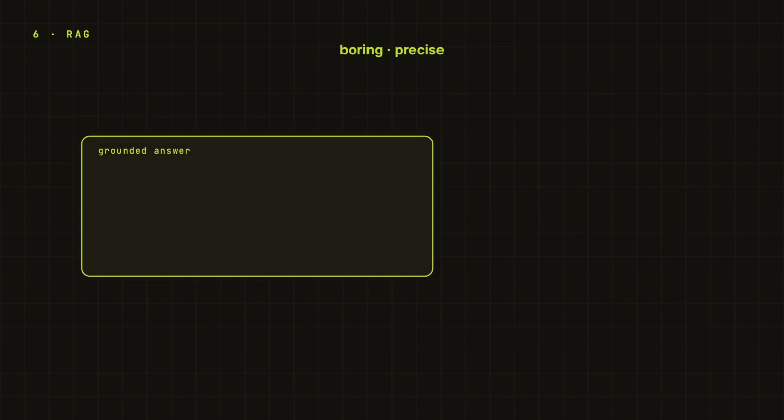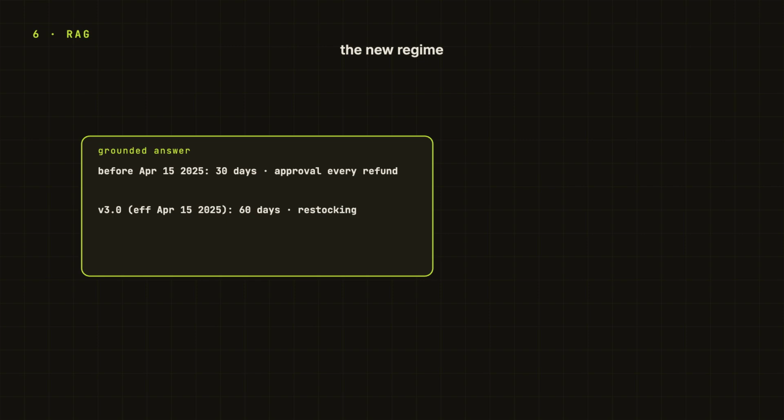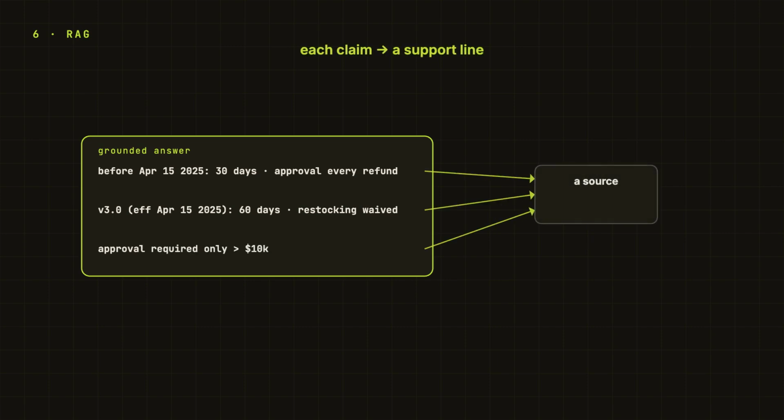The fixed answer should be boring and precise. Before April 15, 2025, enterprise annual refunds were allowed for 30 days and needed approval for every refund. In Refund Policy V3.0, effective April 15, 2025, the window changed to 60 days. The restocking fee was waived and approval is required only above $10K. Each claim has a support line.